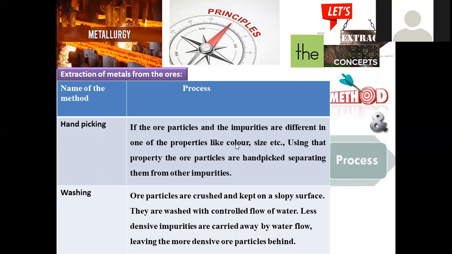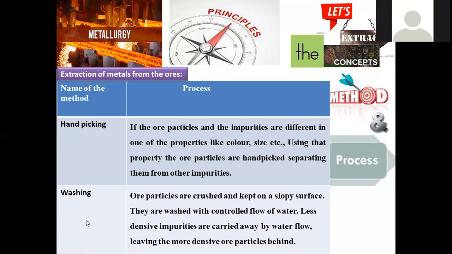Hand picking is nothing but, here, for example, the metal ore exists in one color. Obviously, impurities will be in another color, right? And pure metal will be in one kind of crystalline shape, for example, but other impurities may be in an amorphous state, and the size may vary. So in this way, metal as well as impurities have distinguishing colors, sizes, and properties, so that by simple hand separation it is possible to remove the impurities. This is a kind of human hand separation.